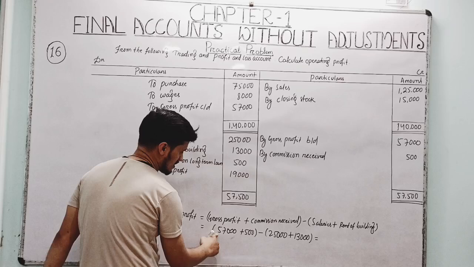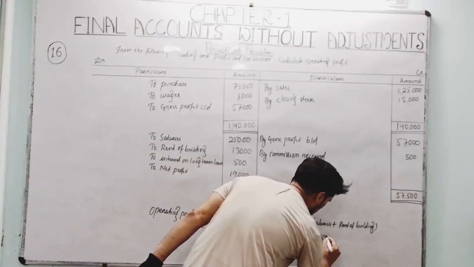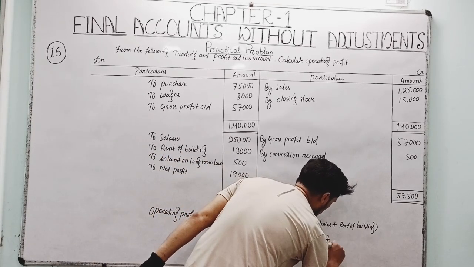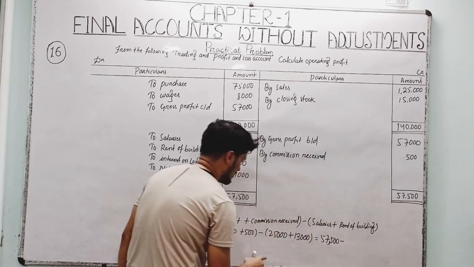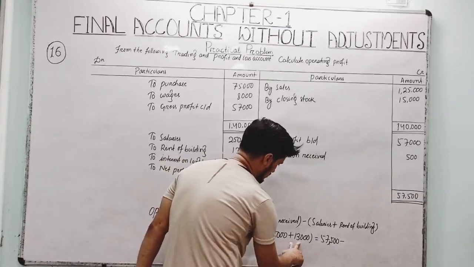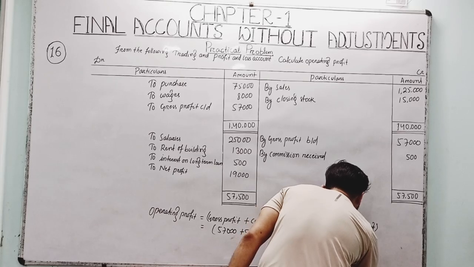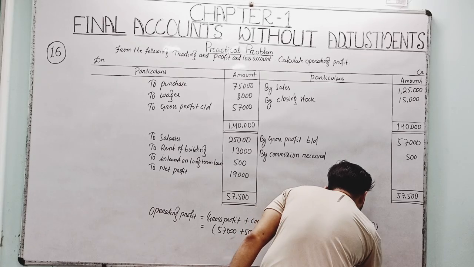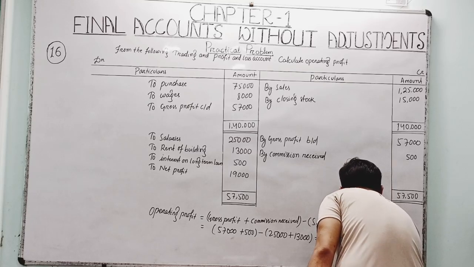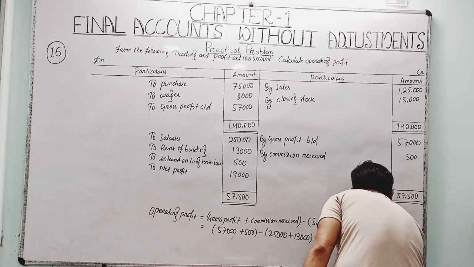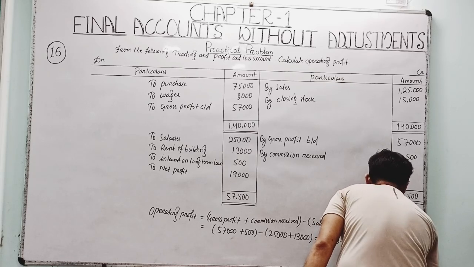Add this: 57,500 minus 25,000 and 13,000, that is 38,000. If you subtract, then you will get the answer, 19,500, right?